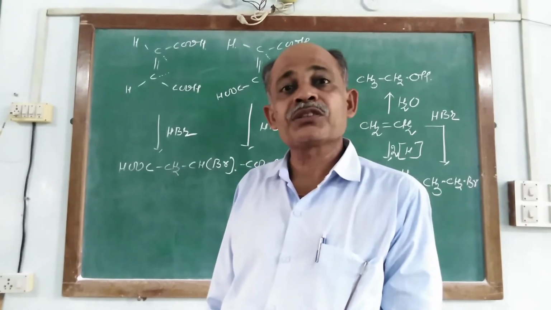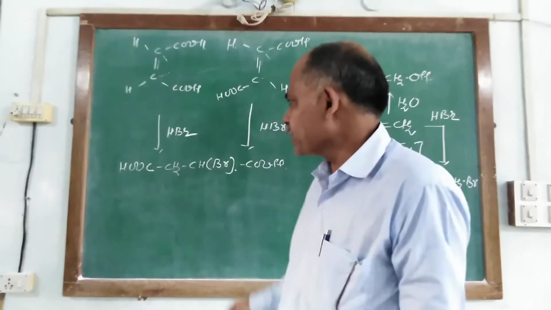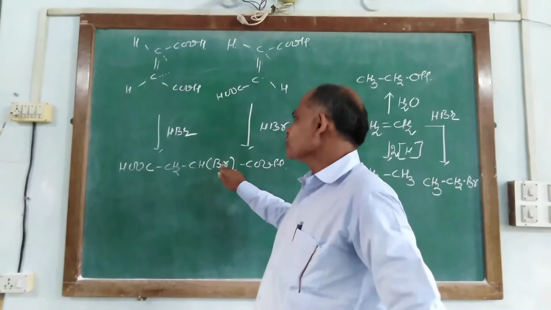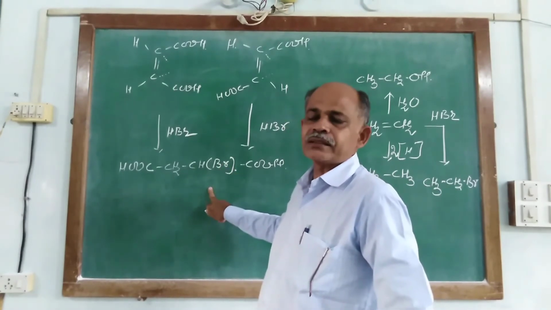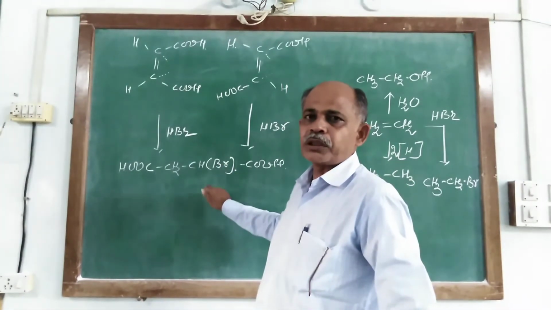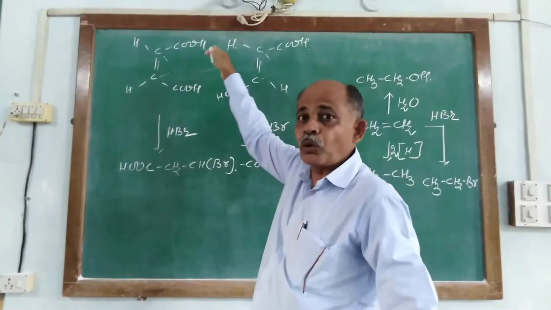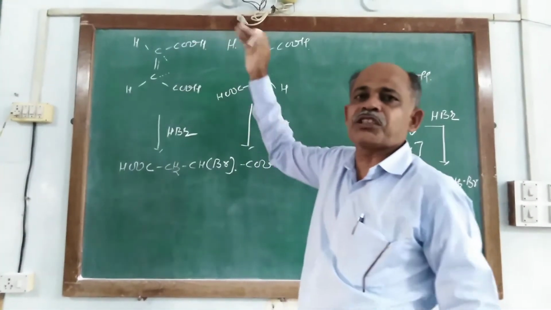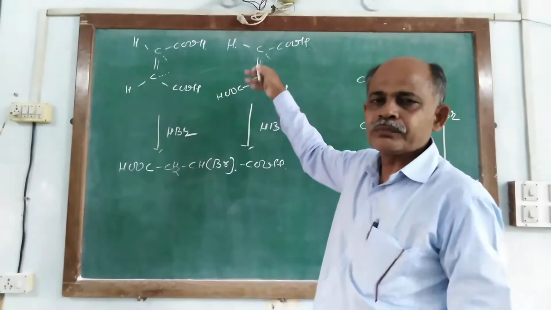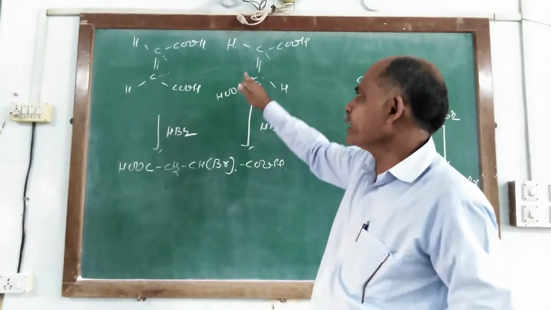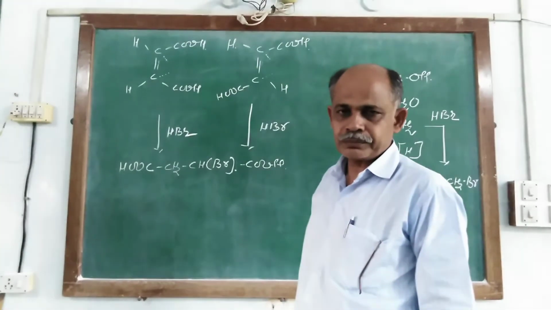Specifically it is succinic acid, but one hydrogen is substituted by bromine, so it is 2-bromosuccinic acid. So it also proves that both acids consist of one double bond at a similar position, and two carboxylic groups.